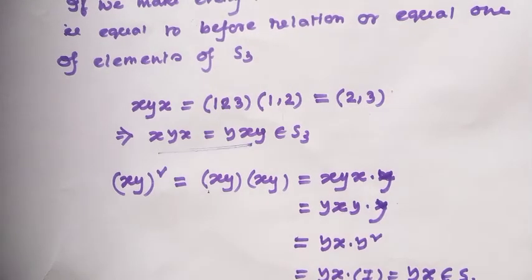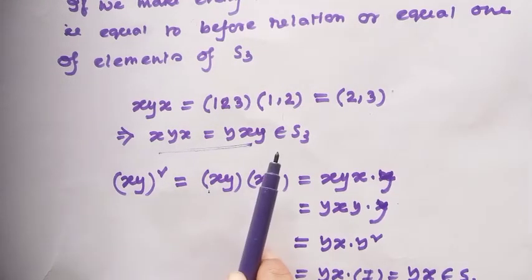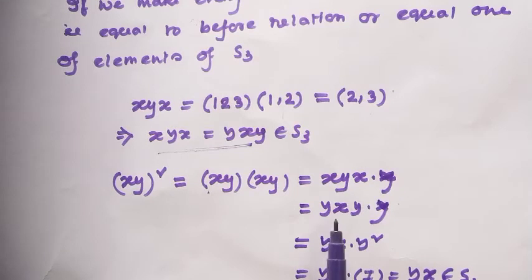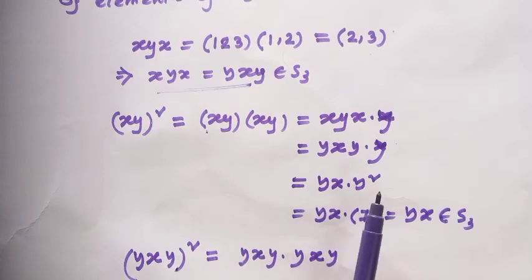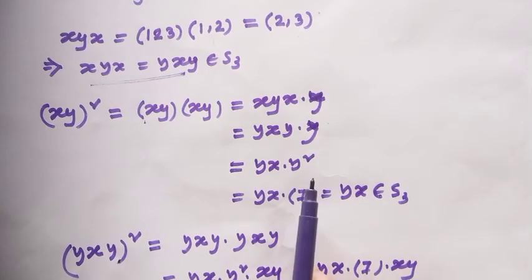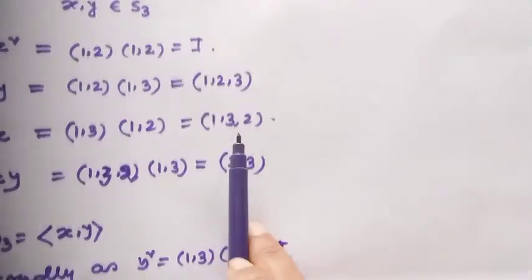And from this relation, I will get xyx equal to yxy. That means this is equal to yxy times y, and from this line it is equal to yx times y square. If you put the value y square, then the result will be yx, and yx equals this. That means this is also a member of S3.